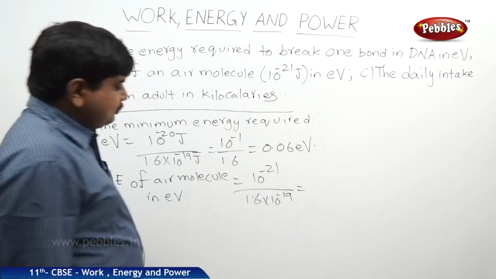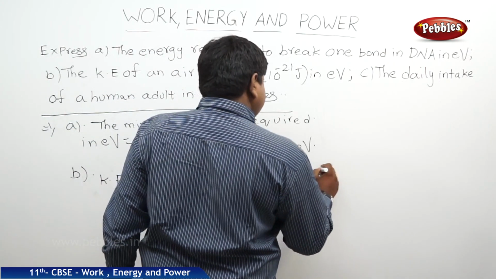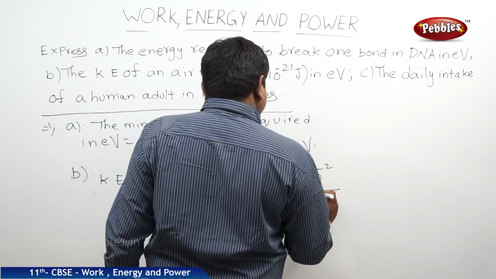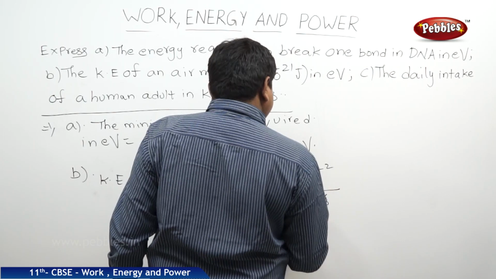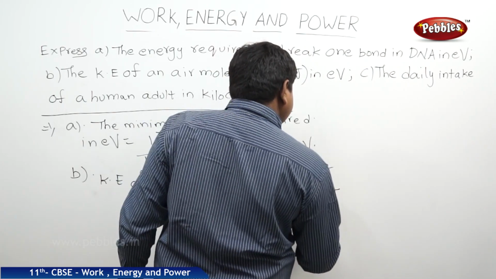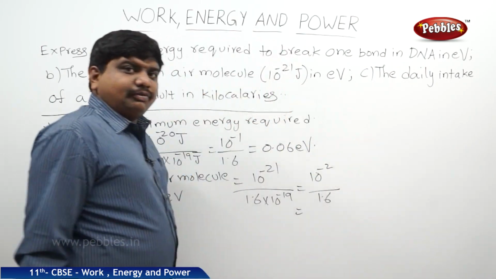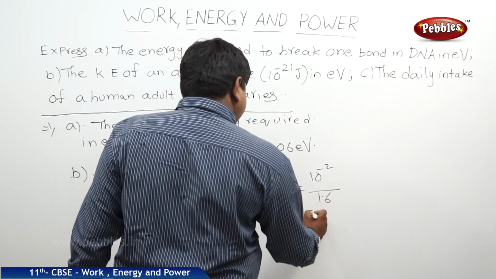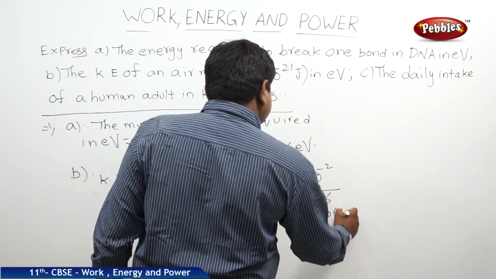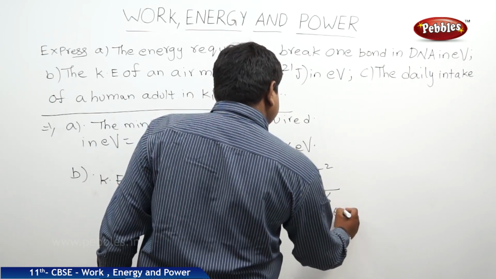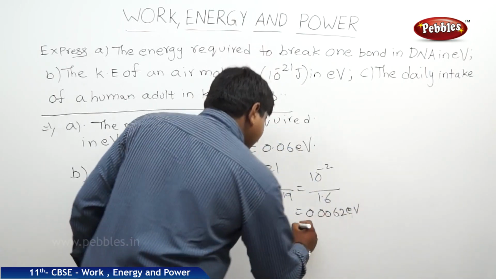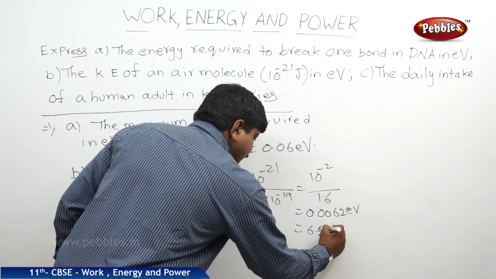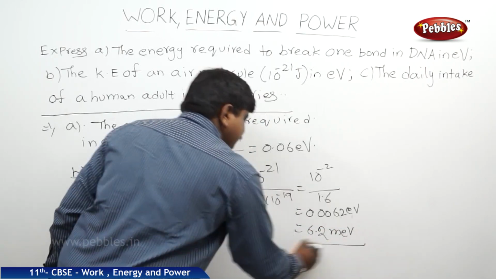This minus 19 goes up, it is 10 to the power of minus 2 by 1.6. Approximately, we will get 0.0062 electron volts. So we can write this as 6.2 milli electron volts also.